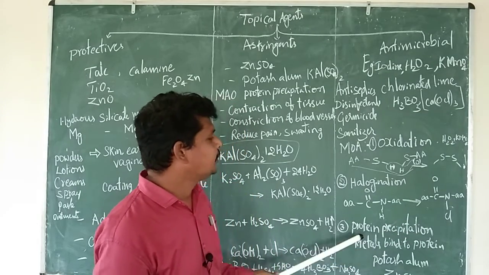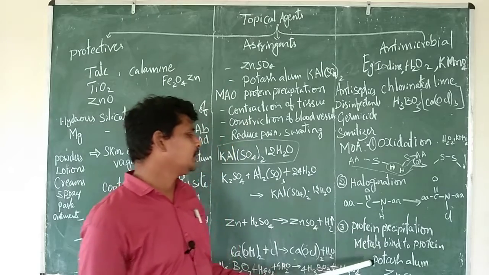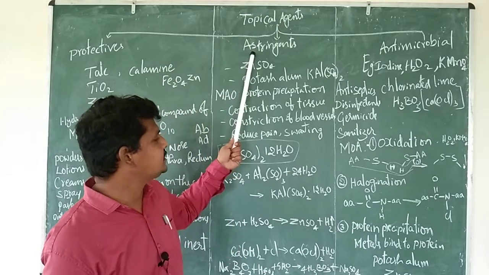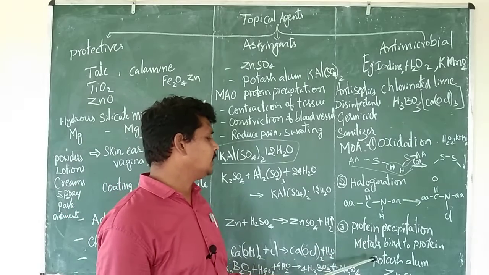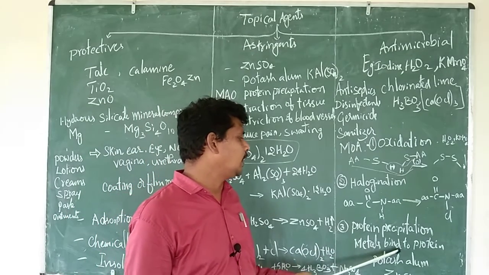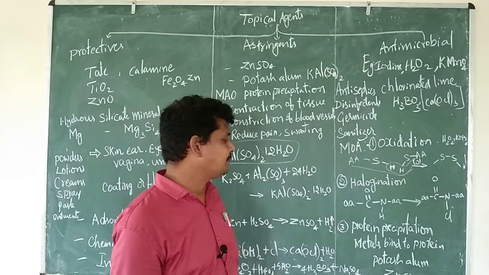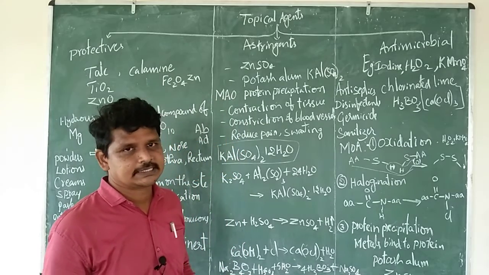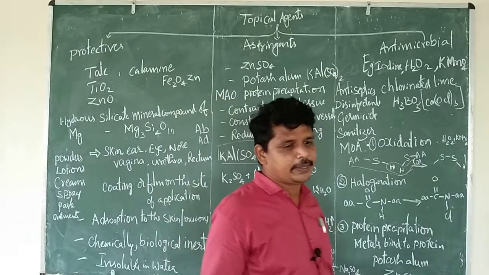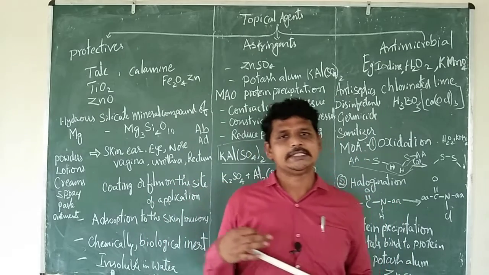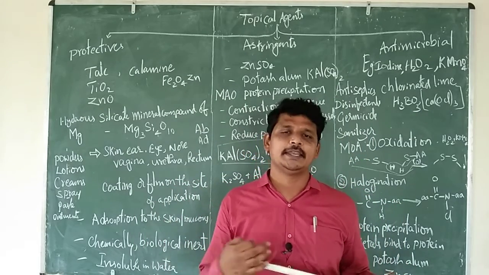Apart from that, there is protein precipitation. Even astringents can act as mild antibacterials because they react with the metals and precipitate. Examples are potash alum and zinc sulfate. These are the agents which can be used topically as cosmetics and as therapeutic agents.